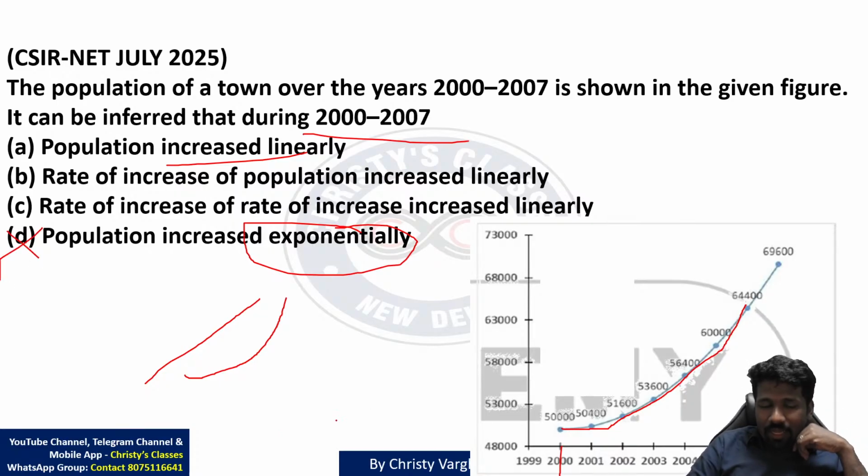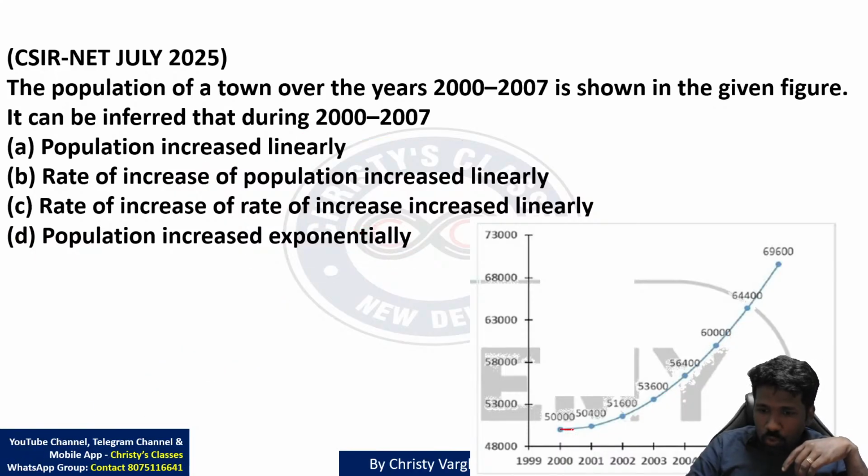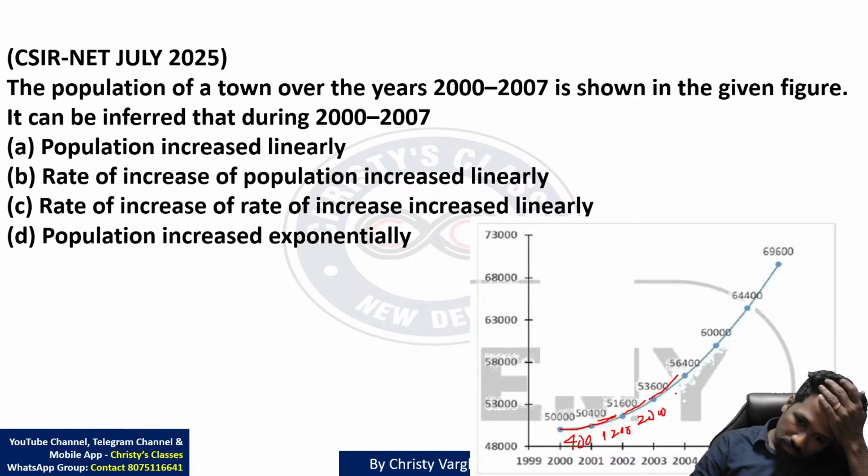Because mathematically, exponential increase means the difference between values should be a geometric progression. 50,000 and 50,400 का difference 400 का है ना. 400 और 50,400 और 51,600 का difference 1,200 का है ना. This difference is 2,000. This difference is 2,800 and so on.